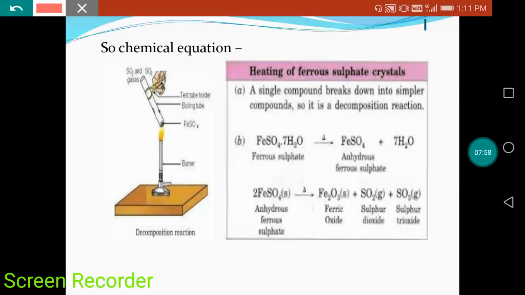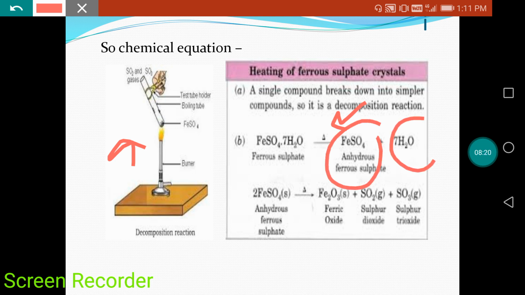So when we are giving heat to hydrated sulfate, you should take the idea that we are giving heat with the help of a burner, right? When hydrated ferrous sulfate is heated, the ferrous sulfate and water molecules separate from each other, right? Now, again we are heating the ferrous sulfate. This is the non-hydrated one, or we can say anhydrous ferrous sulfate. In this, now water molecules are not present.